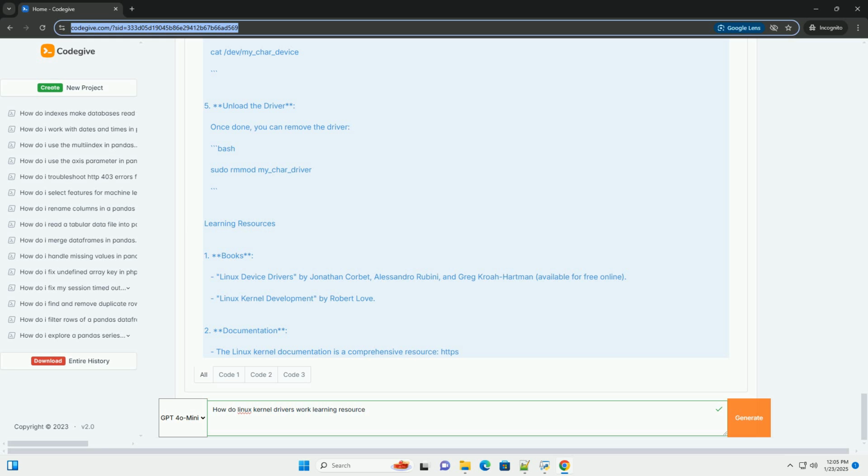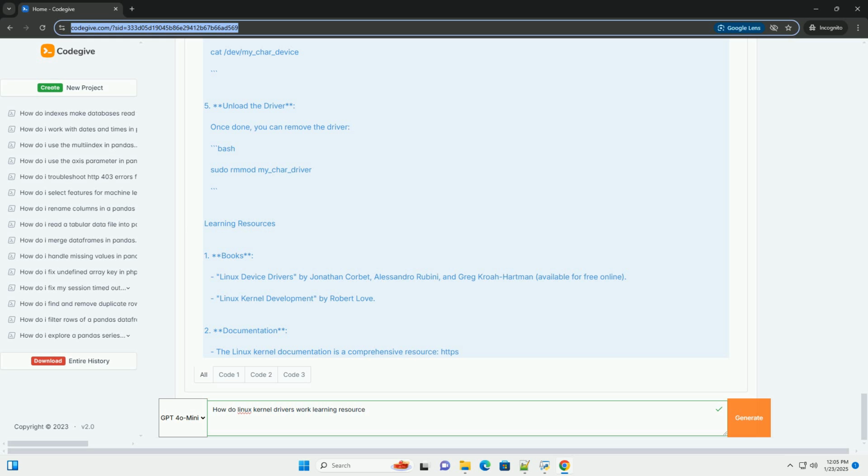Step 3. Load and test the driver. 1. Load the driver. 2. Check the kernel log. You can check the kernel messages to see if the driver loaded correctly. 3. Create a device file. Create a device file in /dev using mknod. You can find the major number by checking dmesg after loading the module. 4. Test the driver. You can now read and write to /dev/my_char_device. Use simple echo and cat commands. 5. Unload the driver. Once done, you can remove the driver.